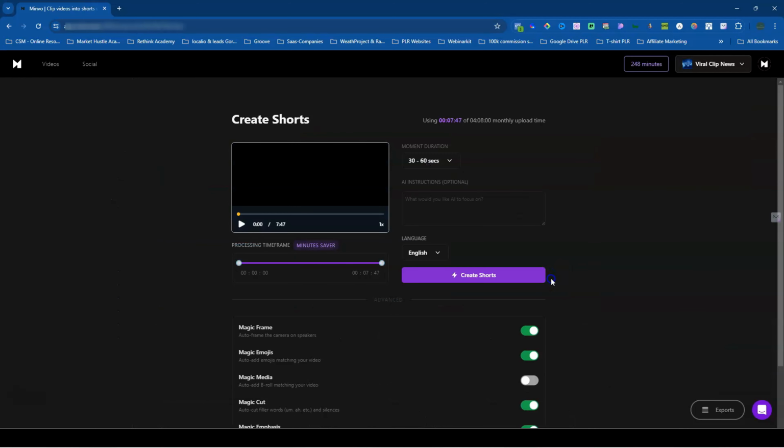Okay, now we're in the section where it's going to prepare to take your short or your long form and turn them into shorts. As you can see that this video is 7 minutes long. Here on the side with the drop down menu, you'll be able to see how long you want your moments to be. Do you want them to be 30 seconds, 30 to 60 seconds, 1 minute, 2 minutes, or 3 minutes long, which is great. Underneath that, you could give it instructions for the AI when it is creating your shorts.